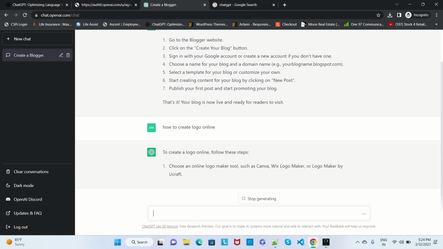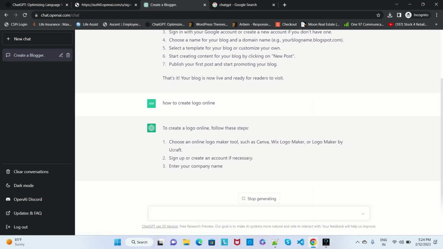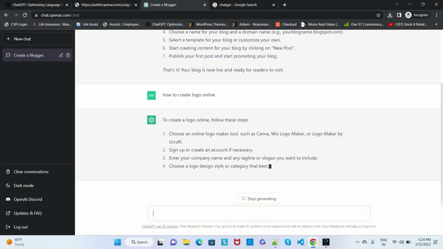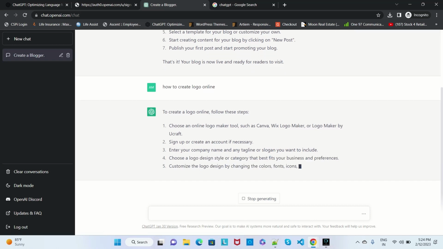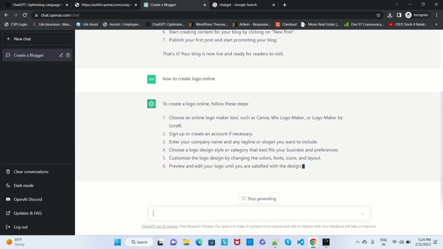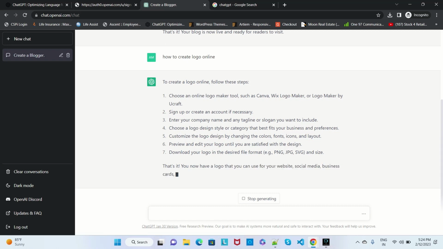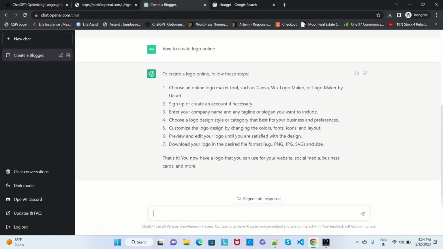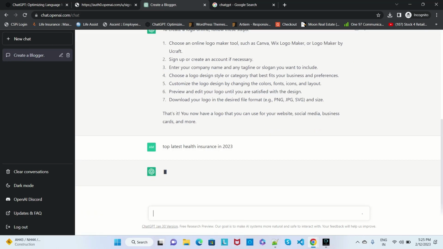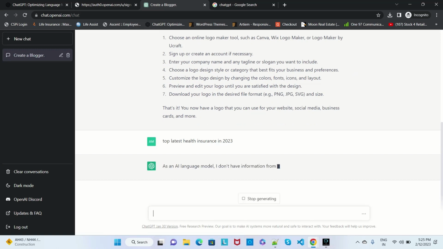you can create software, you can also create code, you can also check interview questions like this. Suppose you want to create a logo, then there are web applications already, like Wix and logo makers. Through that you can create a logo like PNG, JPG, SVG and all. So whatever you want, say if you want the latest health insurance in 2023, like that, so that also you can get it.